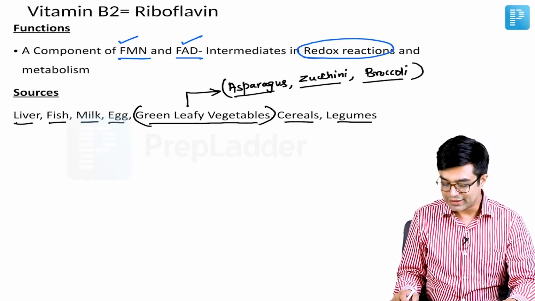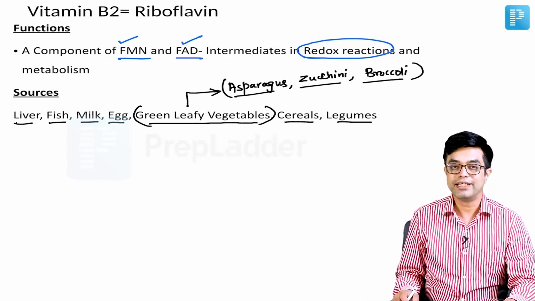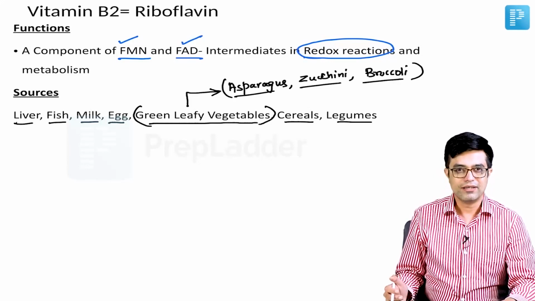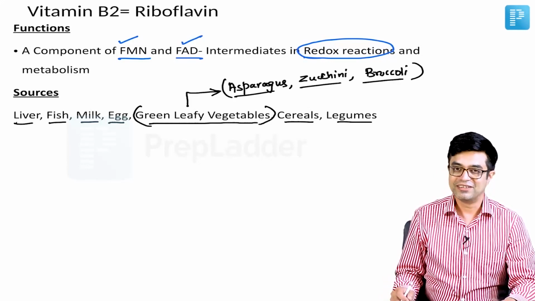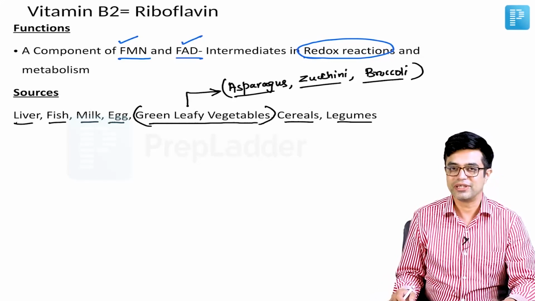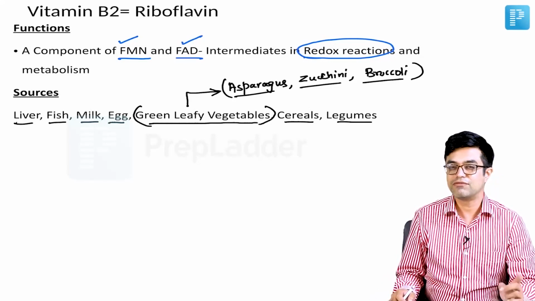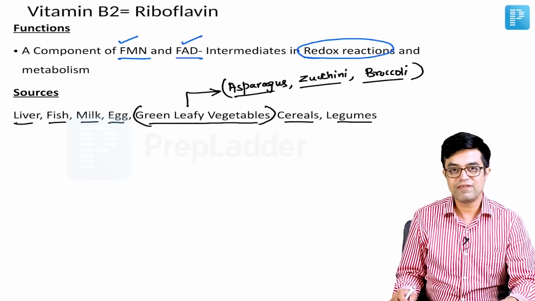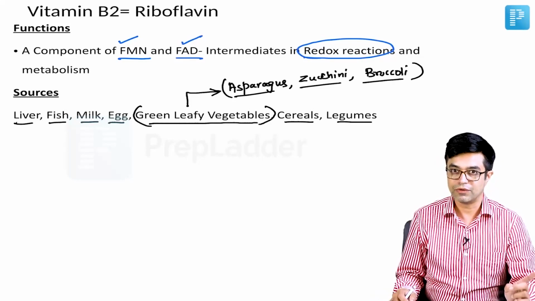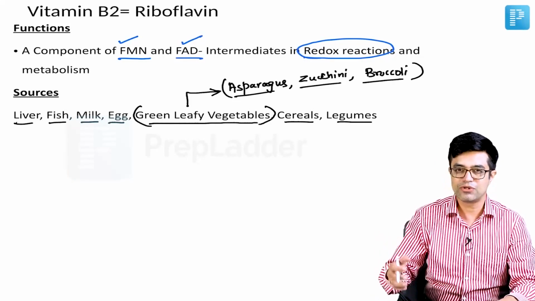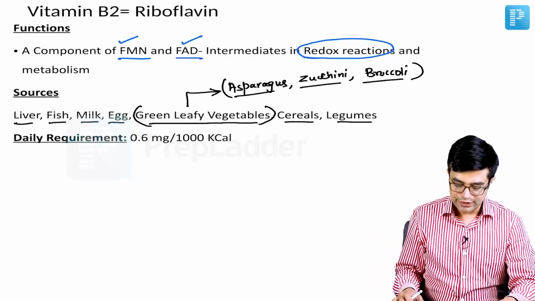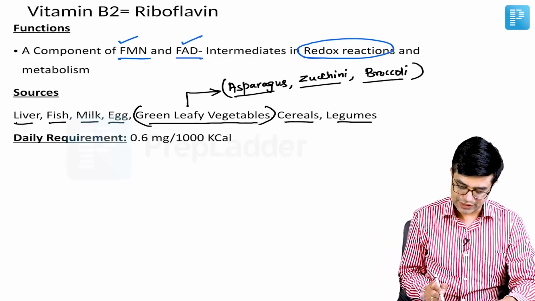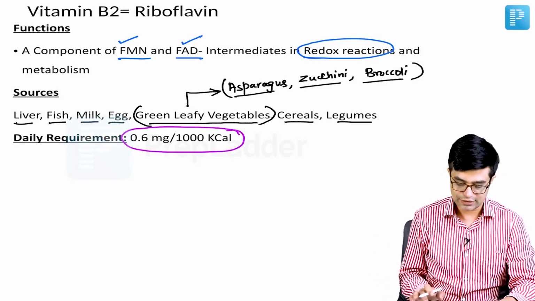And the good thing is riboflavin is not destroyed by heat. So even if you bake them, saute them, cook them or fry them, riboflavin is not going to get destroyed. Thiamine B1 is very heat sensitive, it gets destroyed. So riboflavin deficiency is relatively rare compared to thiamine deficiency, which includes childhood as well. Then daily requirement is a bit on the higher side as compared to thiamine. It is 0.6 milligrams per 1000 kilocalories.